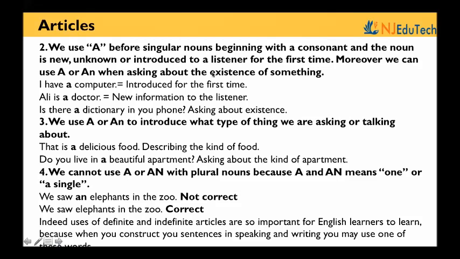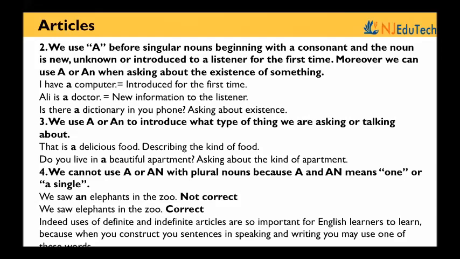We use a before singular nouns beginning with a consonant, and a noun that is new, unknown, or introduced to a listener for the first time. Moreover, we can use a or an when asking about the existence of something. I have a computer. This is introduced for the first time. Ali is a doctor. New information to the listener. Is there a dictionary in your phone? Asking about existence.